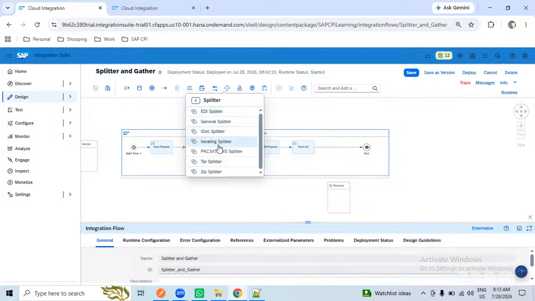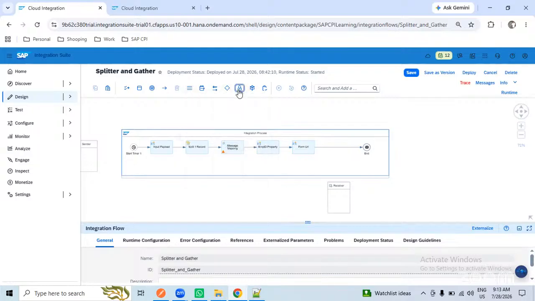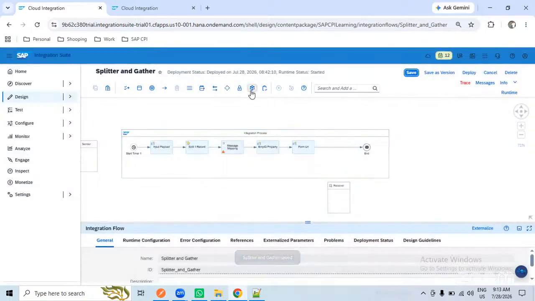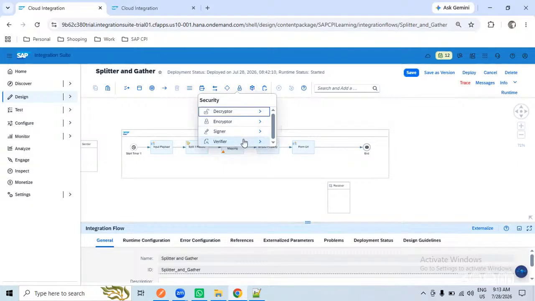The splitter will go with the iterative splitter. This one is very important. Six, we can ignore this one. Six, seven, eight. I guess I am left with only 10 palette functions which I haven't explained. And there are other palette functions like this and all. It's very minimum priority, I would say. But I will explain, no worries.